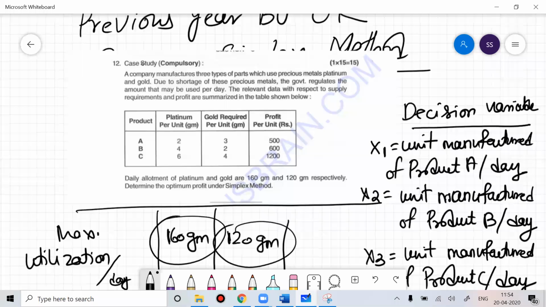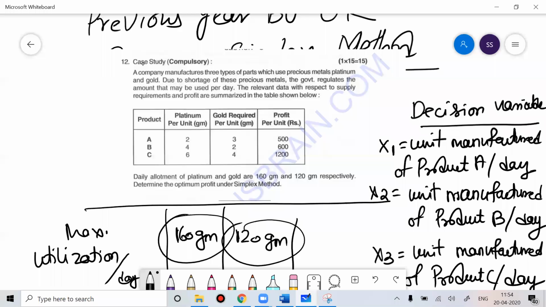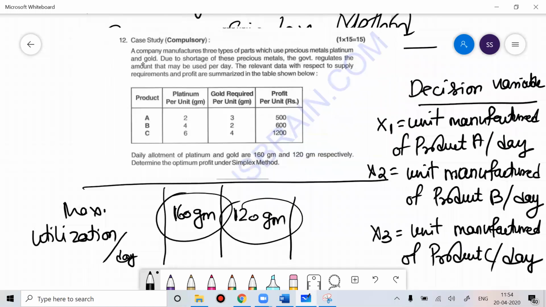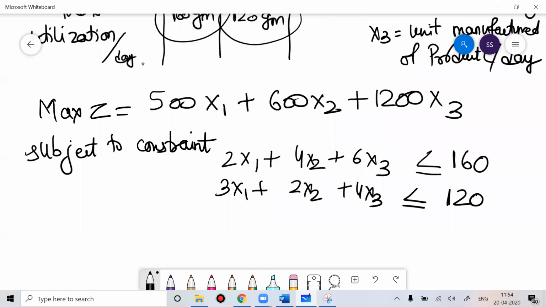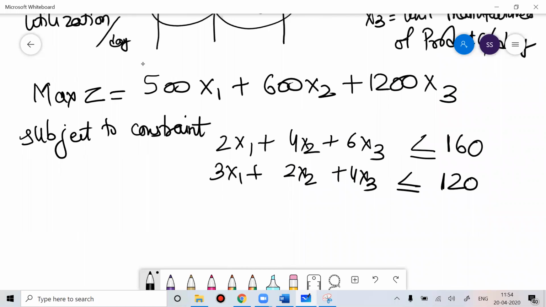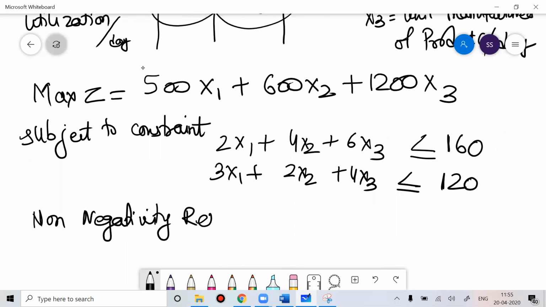Now I just need to solve this problem, and then I'll write my non-negativity restriction: x1, x2 and x3 should be greater than or equal to 0.